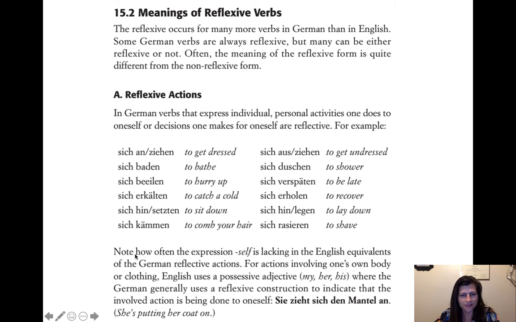Actually, to shave, right? And then, the expression self is lacking in the English equivalent of the German reflexive actions. So if it's something involving one's own body or clothing, English uses a possessive, my, her, his, where the German usually uses a reflexive construction to indicate that the action is being done to oneself. So sie zieht sich den Mantel an, and so you see how den Mantel is actually the regular article.